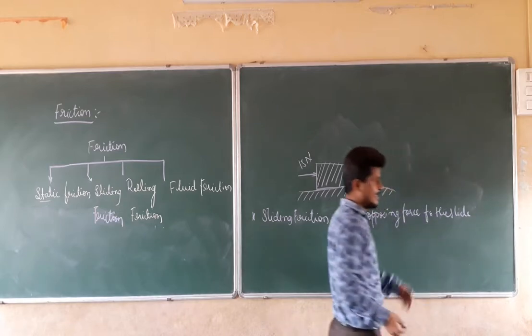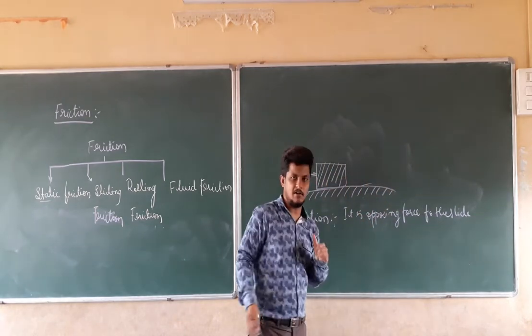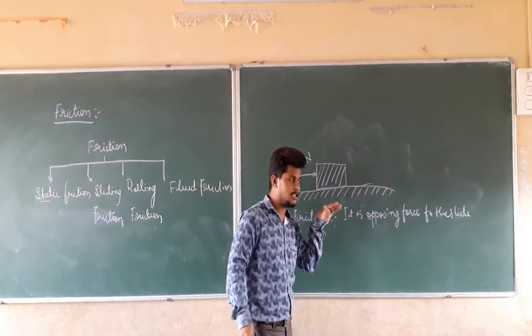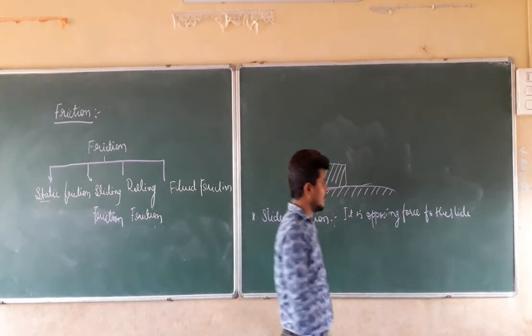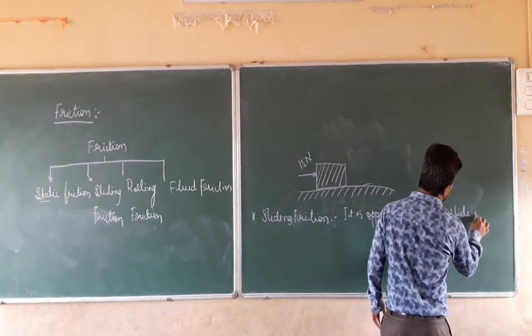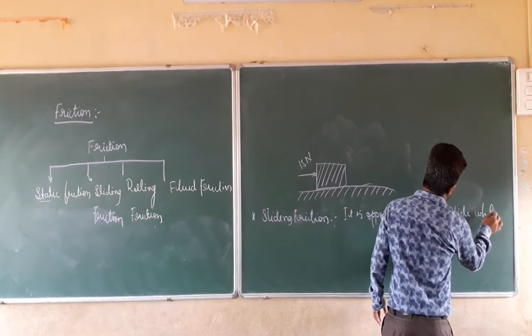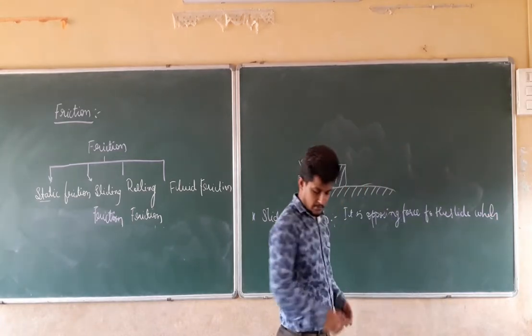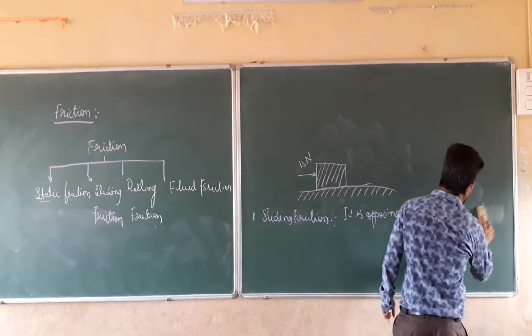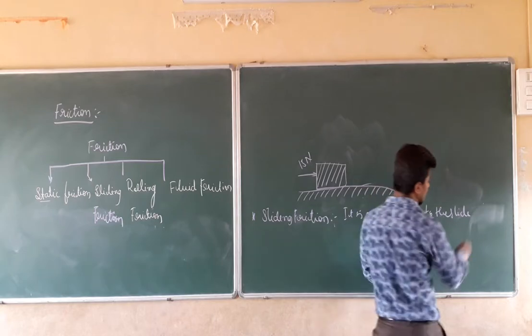Slide is nothing but the movement of that object which is in contact with the surface. Sliding friction is the opposing force to the slide of an object.